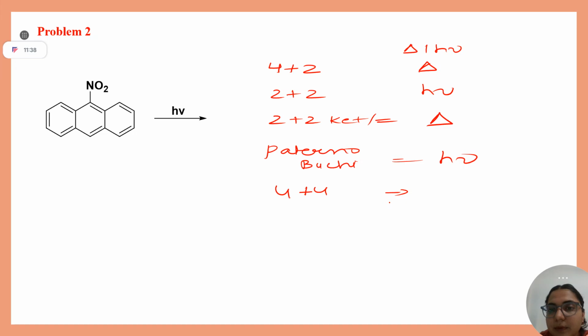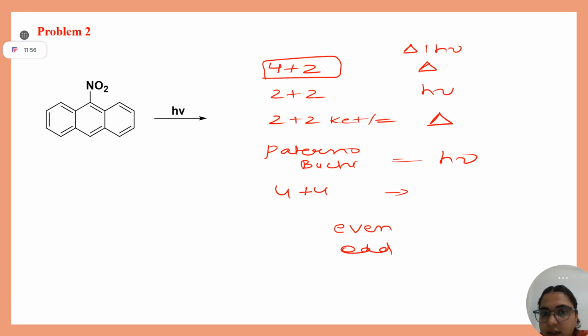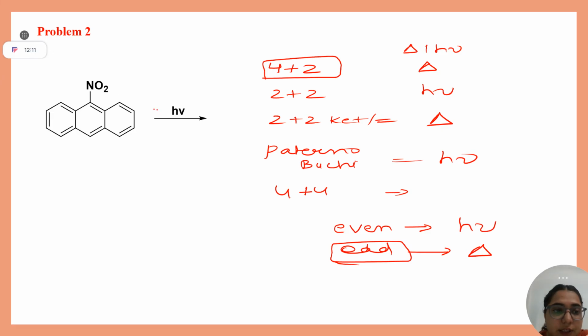Do you remember, I have told you how to decide whether a reaction will require thermal or photochemical conditions on the basis of even and odd electron pairs. In a 4 plus 2 reaction, the total number of pi electrons involved is 6. 6 by 2 is 3, so they are an odd number of electron pairs. An odd number of pairs requires thermal condition, students, and an even number requires photochemical. Since photochemical condition is given here, 2 plus 2 can't happen between these, for obvious reasons. This will not take part in cycloaddition.